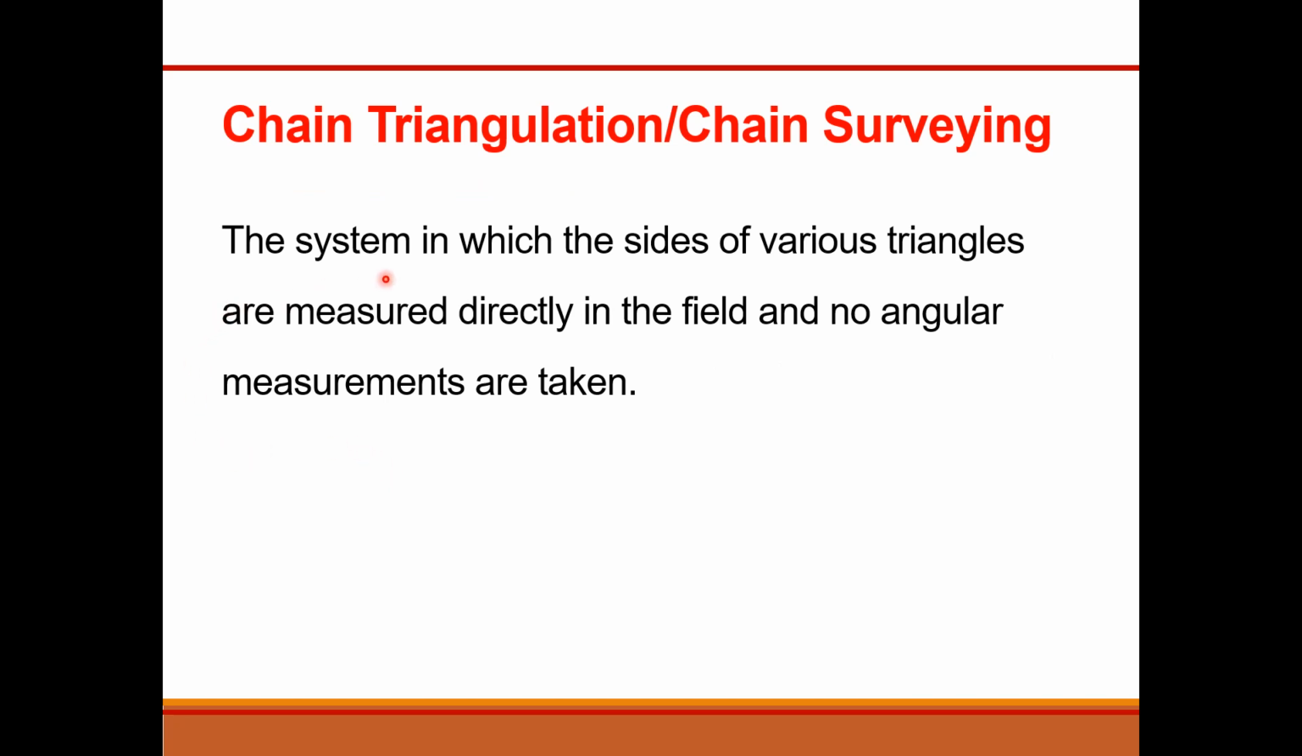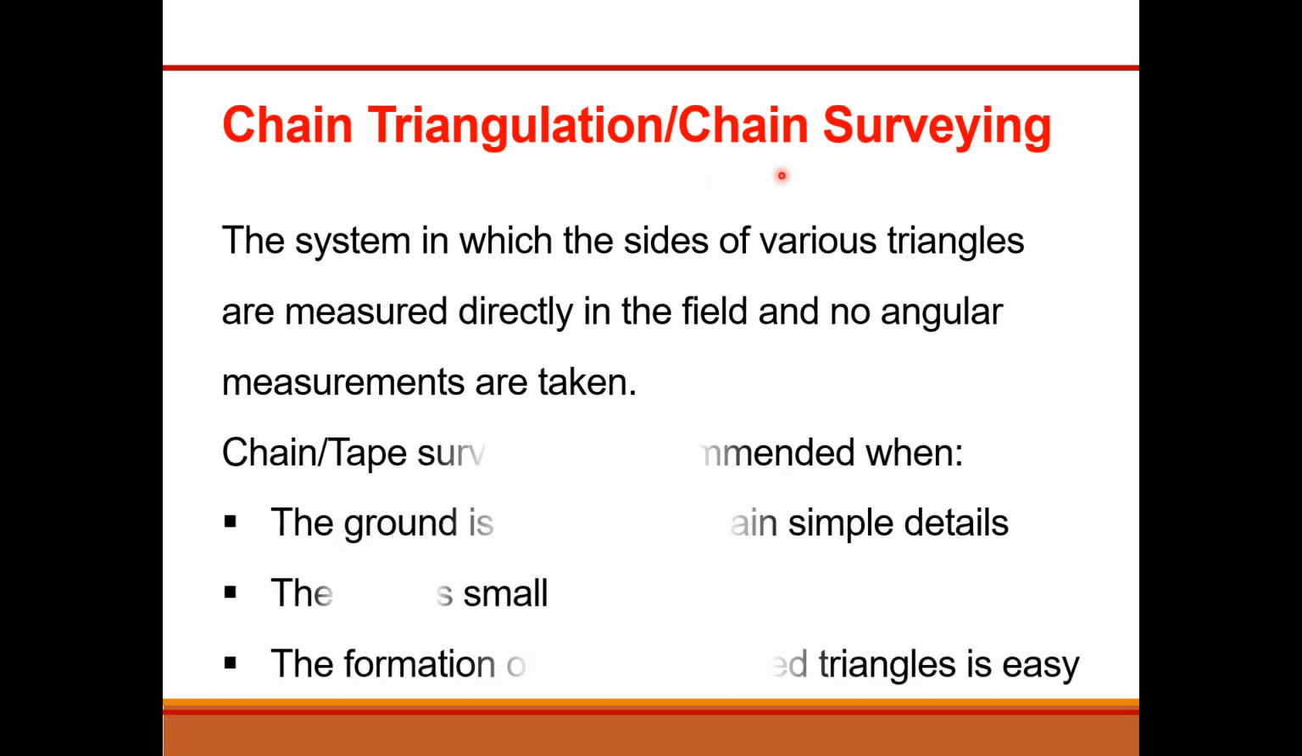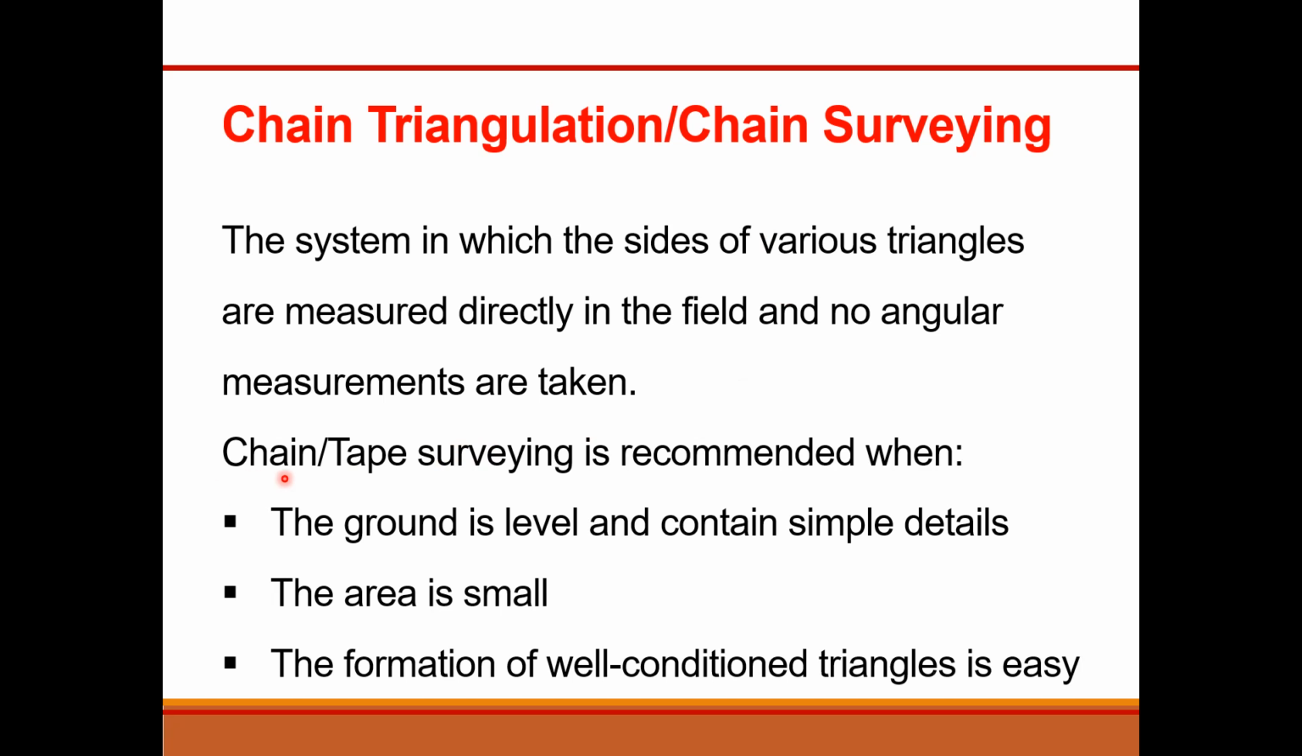Chain triangulation, or chain surveying, is the system in which the sides of various triangles are measured directly in the field, and it should be noted that no angular measurements are taken. Only horizontal measurements are involved when we talk about chain triangulation or chain surveying. Chain surveying is recommended when the ground is level and contains simple details, the area is small, and the formation of well-conditioned triangles is easy.